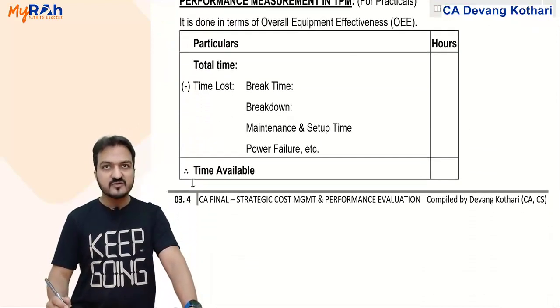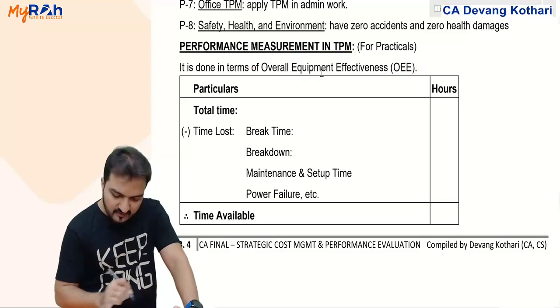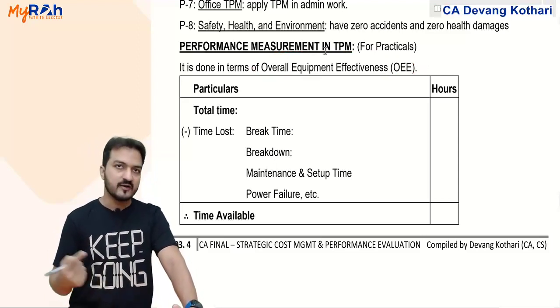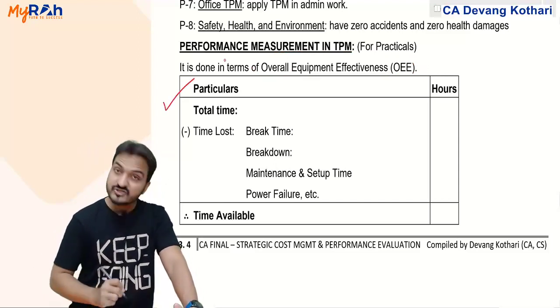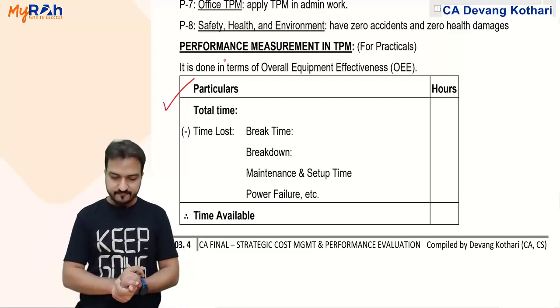In TPM, performance measurement is done using the overall equipment effectiveness, OEE, measure. Now what is this OEE measure? How to calculate it? Notice my calculation format here. We've done this format in class, I'll just revise that over here.